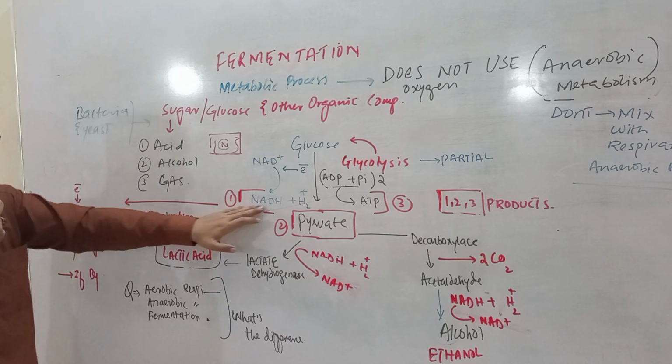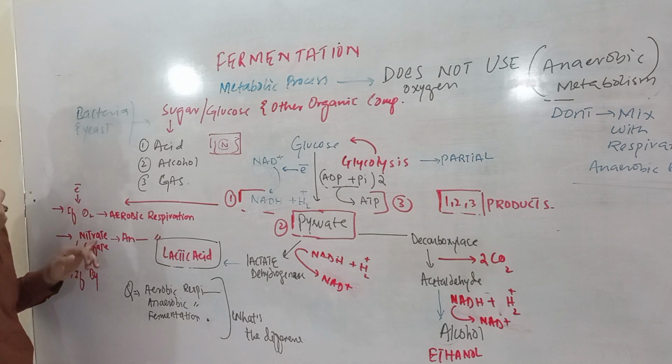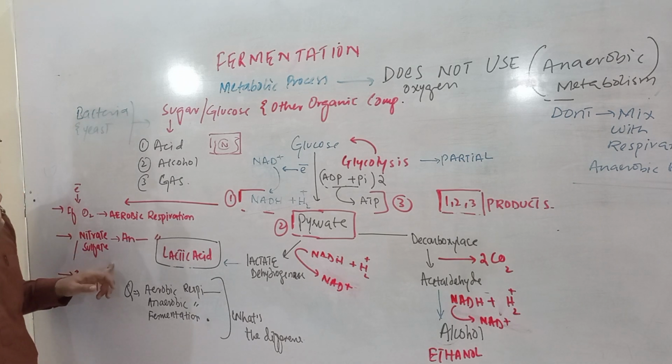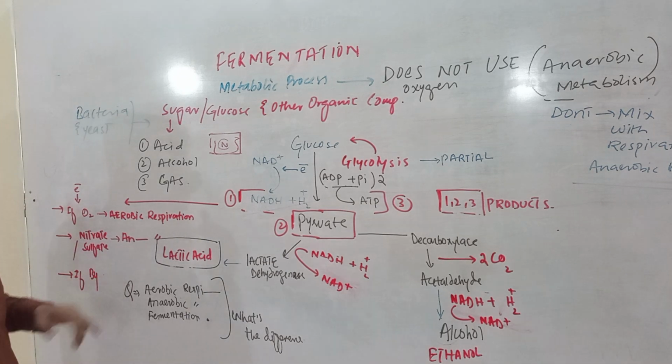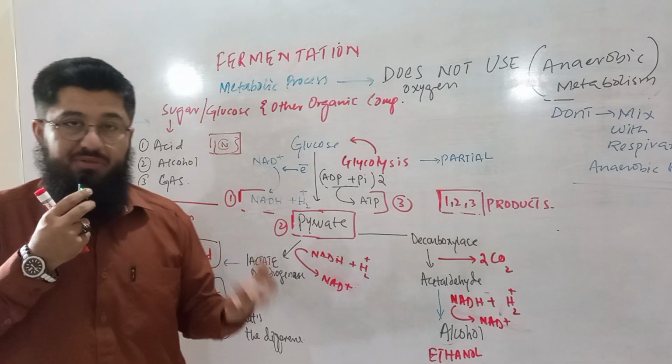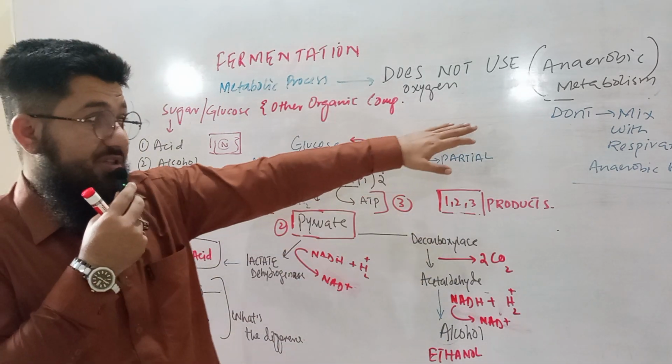And if these NADH electrons are given to different things like nitrate and sulfate, the process will still be called respiration, but anaerobic respiration. Why? Because oxygen is not involved here. So this is the very difference. I hope you got the difference among fermentation, aerobic respiration, and anaerobic respiration. And I hope you will not make the mistake again.